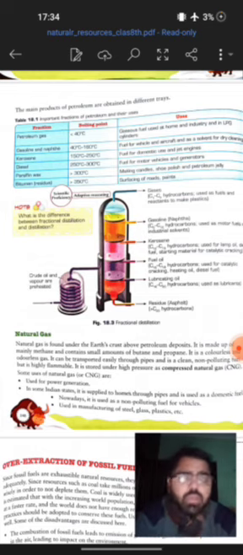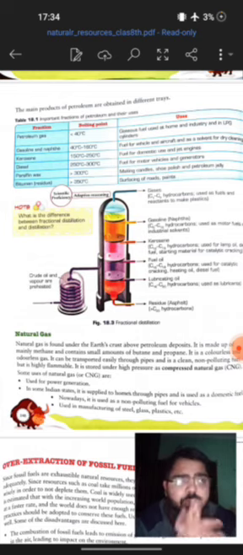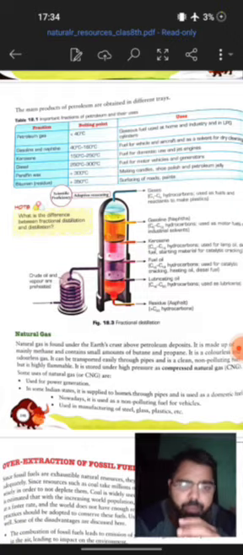Then we have natural gas. Natural gas is basically called CNG. It is formed where petroleum is found in the earth's crust. Above that we have a pocket of natural gas, and it is a mixture of methane, butane and propane. Nowadays in India, for commercial and domestic use, it is being transported through pipes.